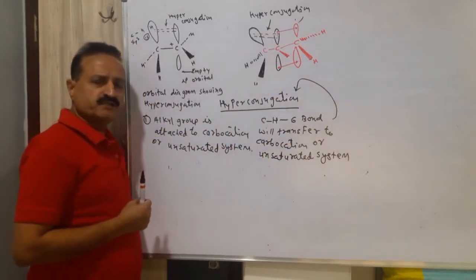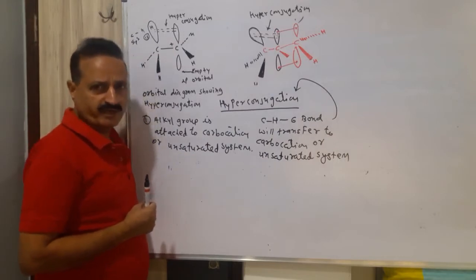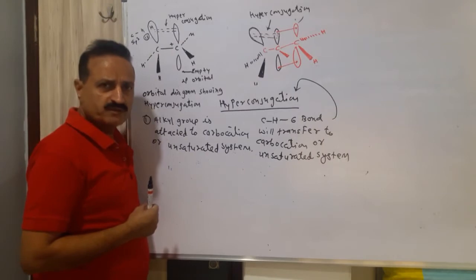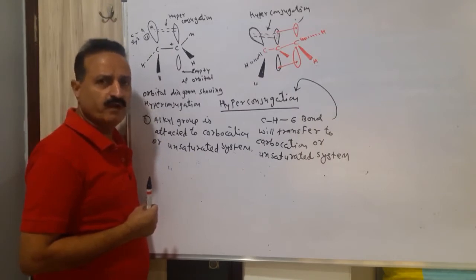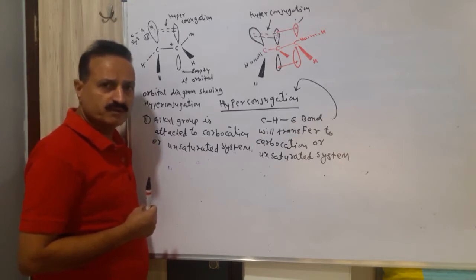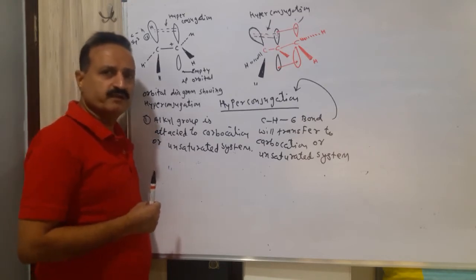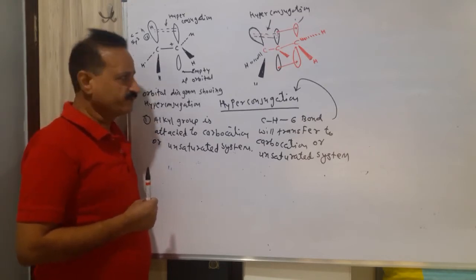It means the CH sigma bond of the alkyl group will transfer to the carbocation, or the CH sigma bond of the alkyl will transfer to the unsaturated carbon. This system or reaction is said to be hyperconjugation.